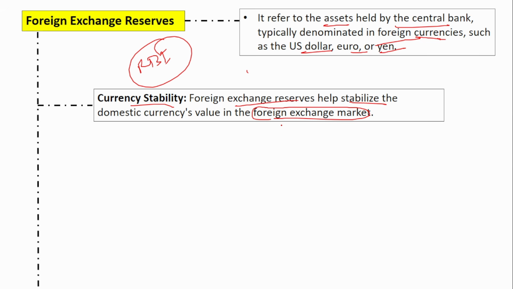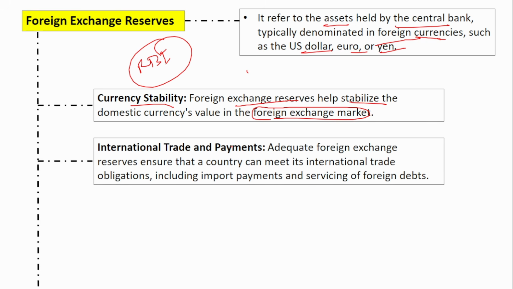Next, international trade and payment. As I said, if you make an import, you obviously require making the payment in the foreign currency. So adequate foreign exchange reserves ensure that the country can meet its international trade obligations, including import payments and servicing of foreign debt also. One more thing that is very important is that all countries borrow. Every country has a debt. Even the strongest country in the world, the US, has a lot of debt, right? Only with debt you can grow.